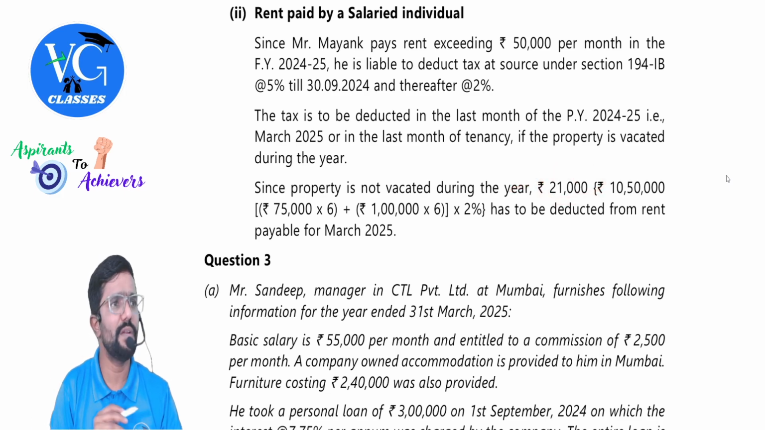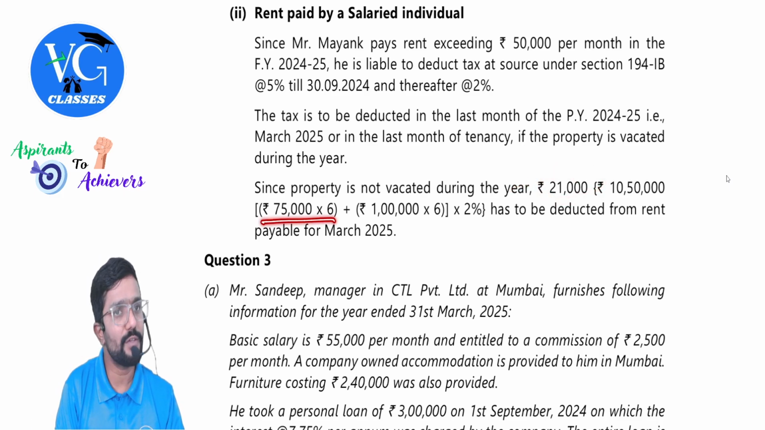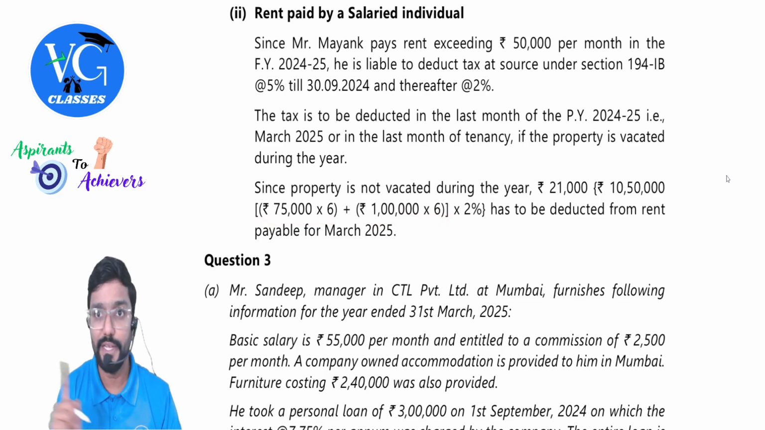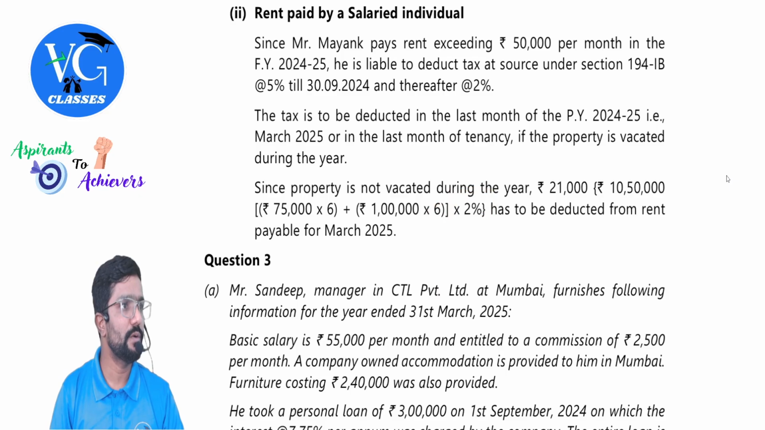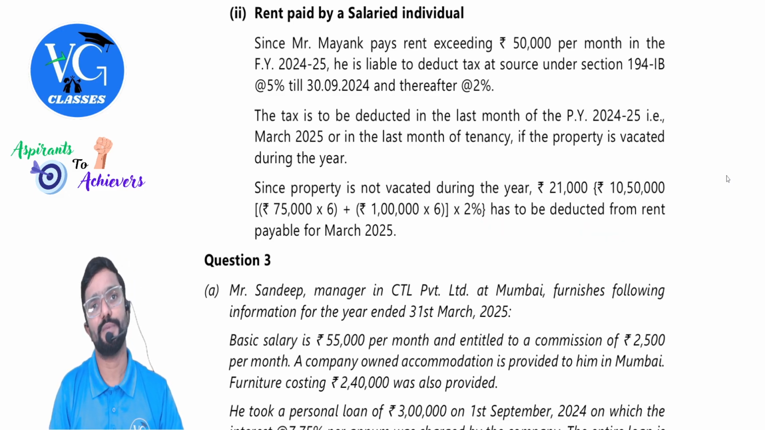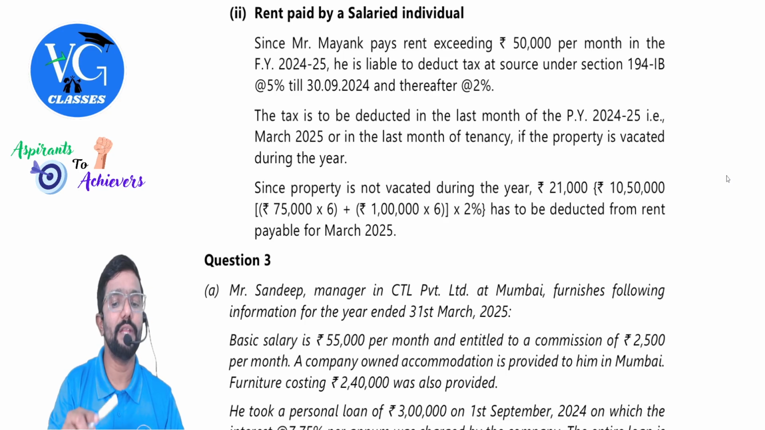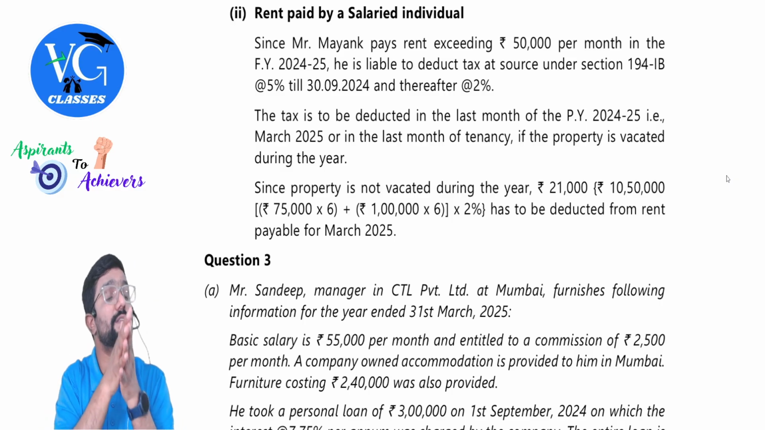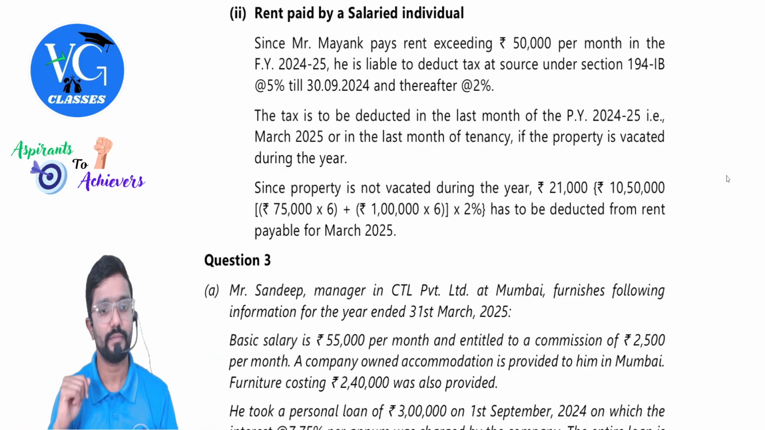If the property is vacated during the year... since the property is not vacated during the year, 21,000, that is 10 lakh 50,000 into 2%. How did we get it, guys? Simple. 75,000 for 6 months, 1 lakh for 6 months. Add up both for the full year, and take 2% of it, which comes to 21,000. So 21,000 has to be deducted in March month. Clear? Please be careful. In March month it has to be deducted, but not only on March month rent. It is for the full year rent.